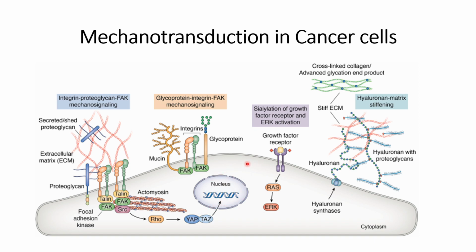And the next part is about growth factor receptors, and these are also sialylated growth factor receptors. Because of the aberrant glycosylation, they get sialylated, and some of them are normally sialylated also, and when they interact with the extracellular matrix, this will trigger the RAS-ERK pathway, and this pathway is related to tumor cell survival and its growth rate.